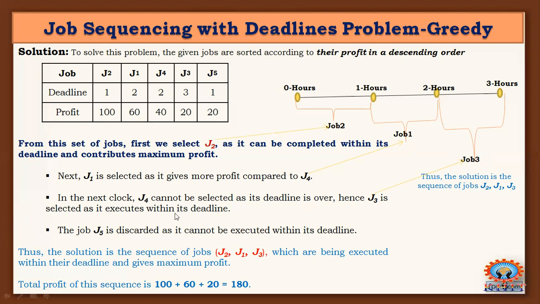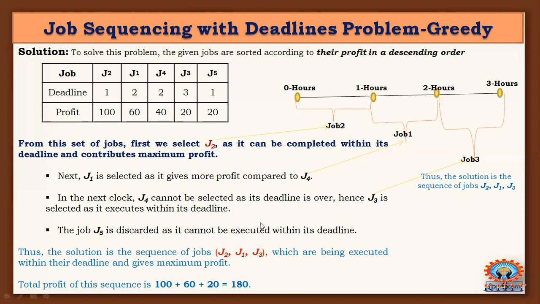So 3 jobs are completed, but what are the leftover jobs? Job 4 is not possible to do, and job 5 is not possible to do. Why is job 4 not possible? There is no time to complete job 4 within its deadline of 2. Job 5 is discarded, that means it is not taken, as it cannot be executed within its deadline.